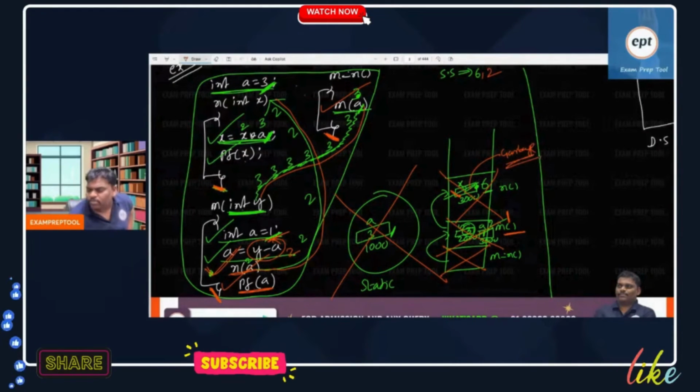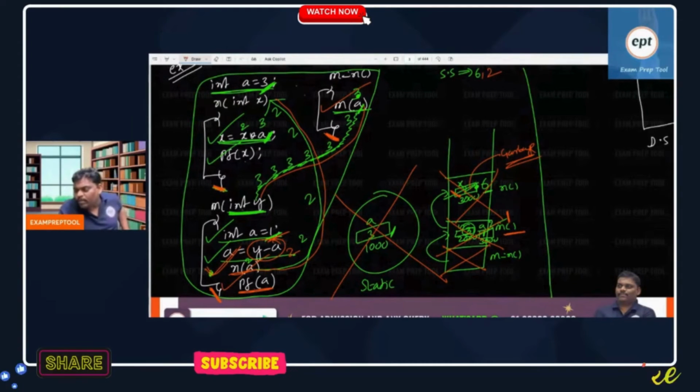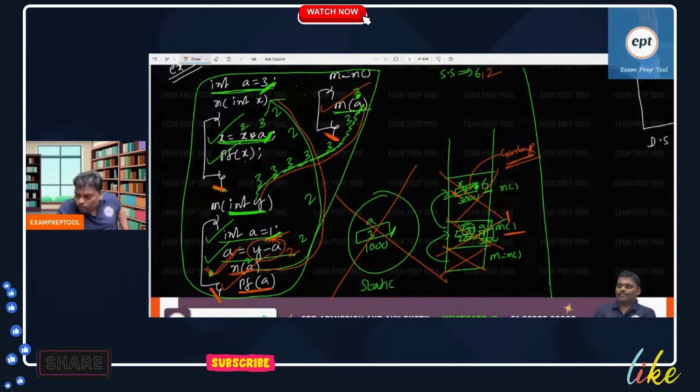Garbage means the previous value. By default, local variable memory will be allocated in the stack area, but by default that is garbage. Garbage means the previous programmer's content. Whatever the previous programmer kept in this memory will be there as it is.